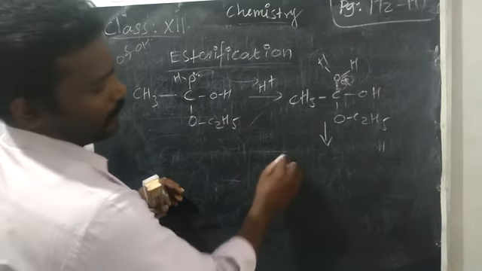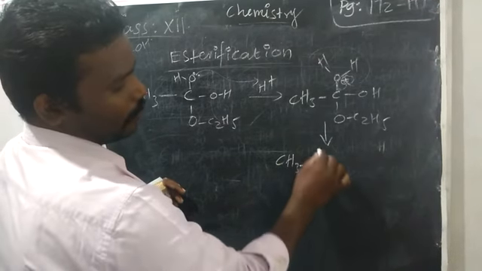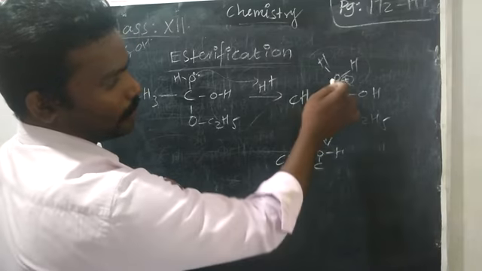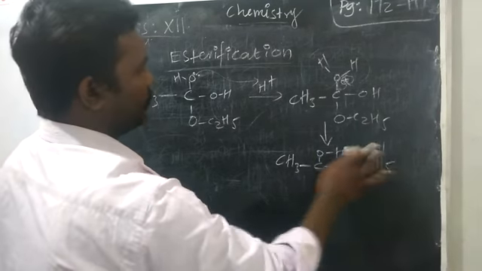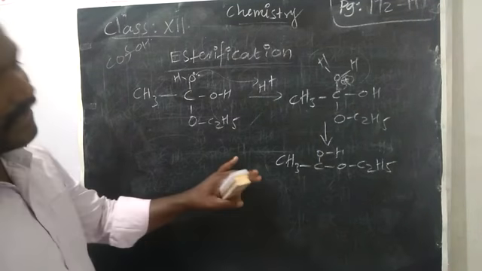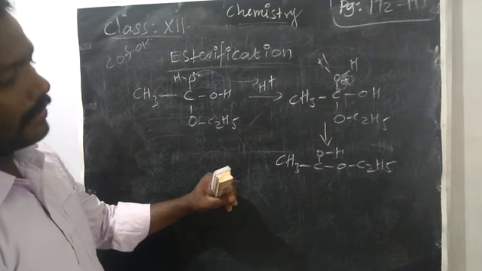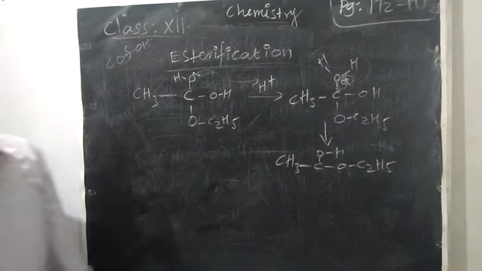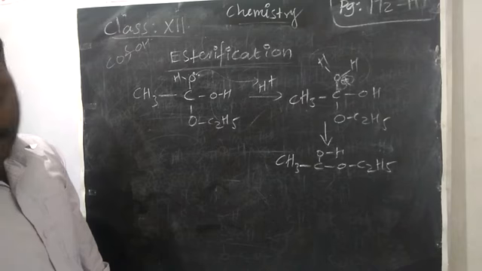Remaining we have CH3 COH. I am writing this OH here. Then OC2H5. Okay. Still we have some rearrangement, but because we didn't get any confirmed product, so what is the final reaction? We got C2H5O.